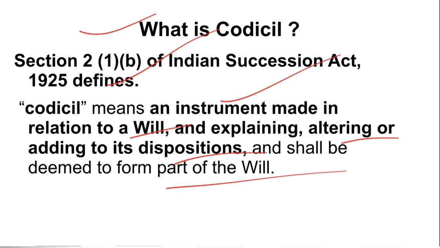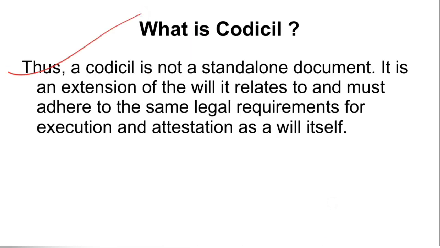All the formalities of the will are to be complied with for a valid codicil. Here, a codicil is not a standalone document. It is an extension of a will. It relates to and must adhere to the same legal requirements for execution and attestation as a will itself, right? So a codicil cannot be a separate document in the absence, the non-existence, of a will. If there is no will, there cannot be any codicil.